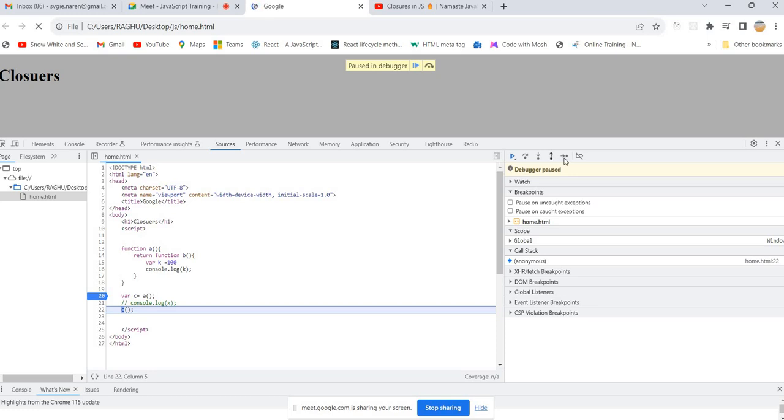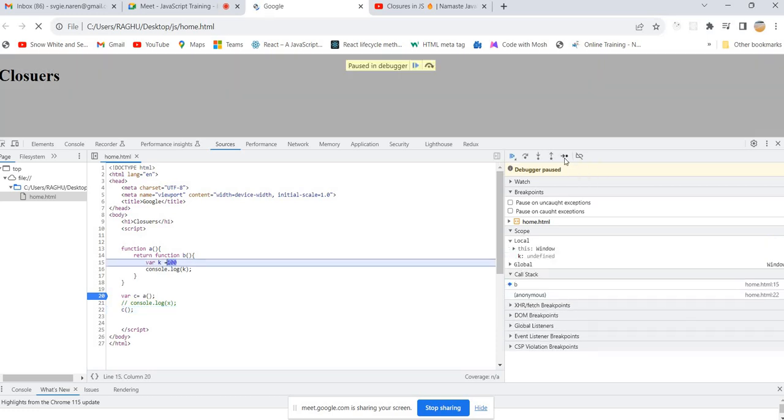Function B. Now whenever I invoke C again, it is creating an execution context for what? B, because C is referring to B, which you have written. So what is there inside B? console.log of k, where k equals 100. Again, it will go through the memory allocation phase and the execution phase.